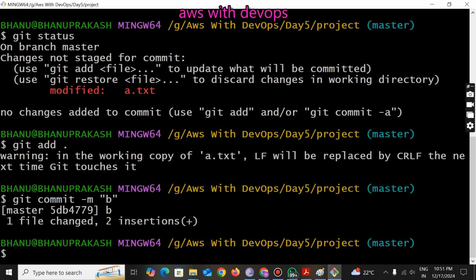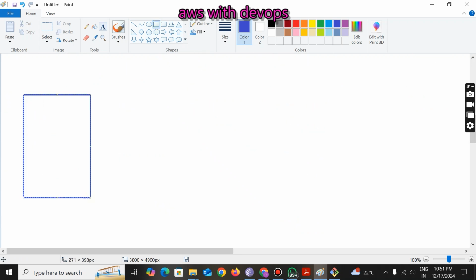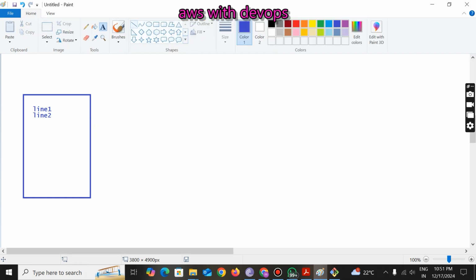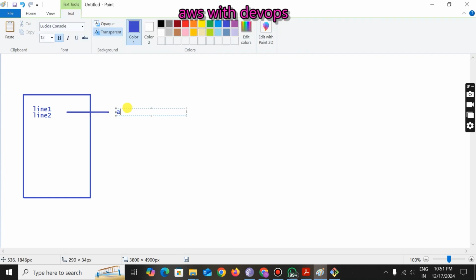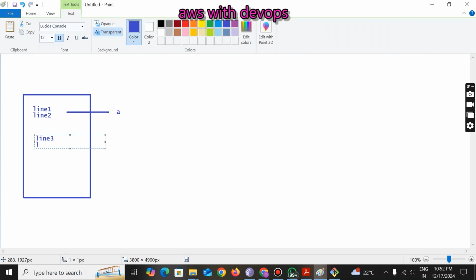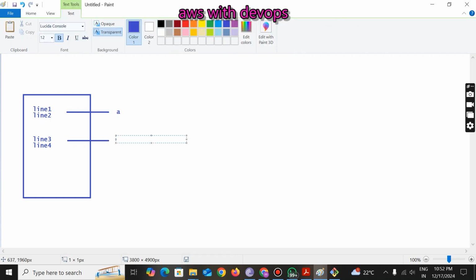Now what is rollback? See, previously I have created one file, and inside this file I have added 2 lines, line 1, line 2. And I have done the commit for these 2 lines. So the commit name I have given is A commit. Again, I have modified the same file. I have added line 3 and I have added line 4. And after that, what I have done? I have done the commit for the second time and I have named it as B commit.